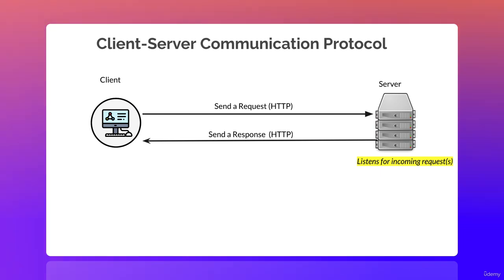Just think about, for instance, how we communicate with other people. We need to have first a language that both parties understand. In this case, I'm communicating with you through the language of English. When it comes to client-server communication, the same thing has to happen. So the protocol, again, those rules and standards that have been agreed upon, are used for this communication.